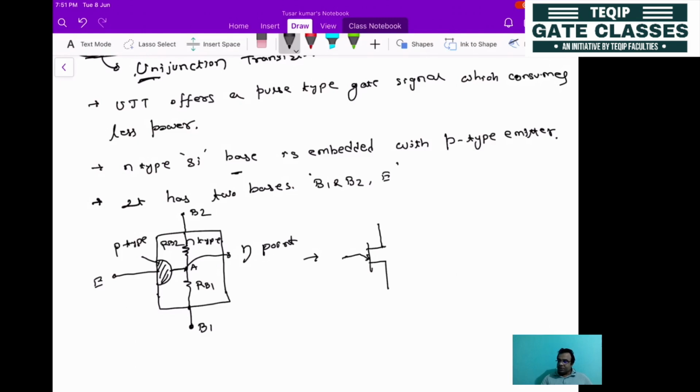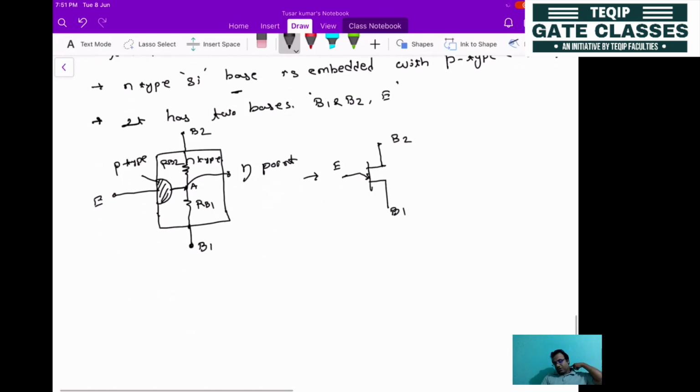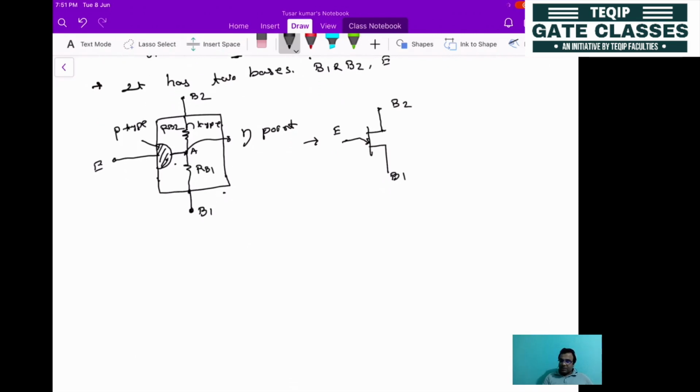So this is the unijunction transistor. This terminal is B2, this terminal is B1, and this terminal is the emitter. Now if you open this one, you can see one PN junction is formed. To understand the operation, you can represent that one PN junction as a diode. So you can start with this one.